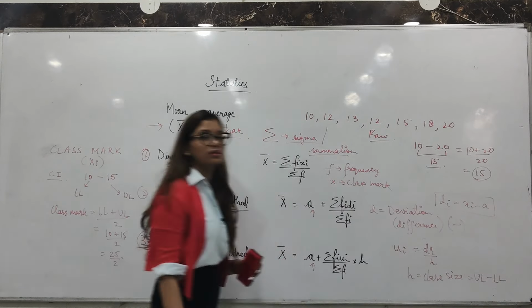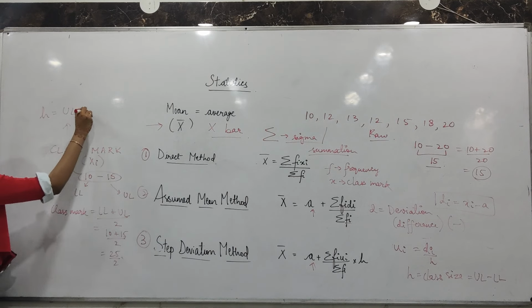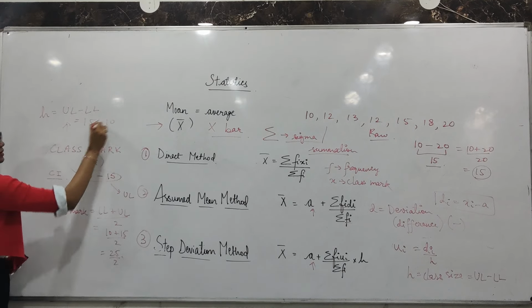We had let this be our class interval. यहाँ से अगर आपको h निकालना है तो वो क्या होगा? Upper limit minus lower limit, which is 15 minus 10, which is 5. So your h is 5. Okay, I hope you all have written down these formulae. Now we are going to move to a question. I will be calculating the mean of that question by all the three methods, and we should find that the mean from all three methods is either equal or very, very close to each other. Okay?